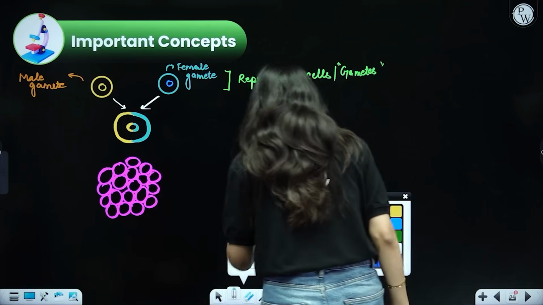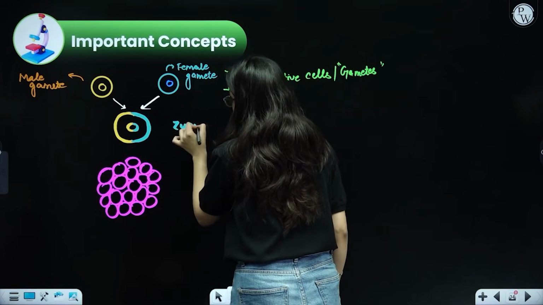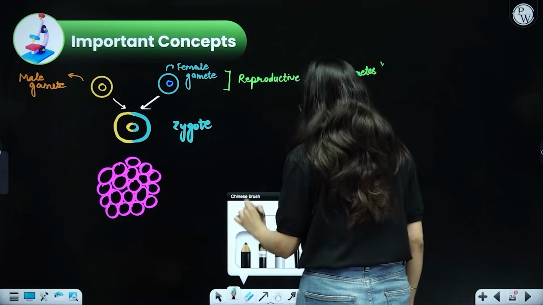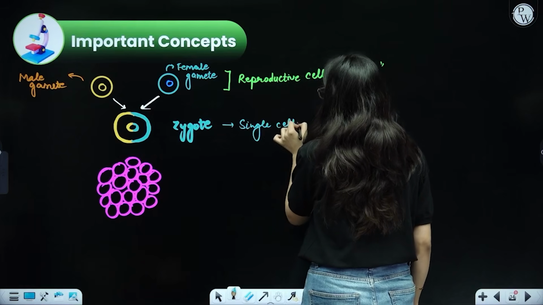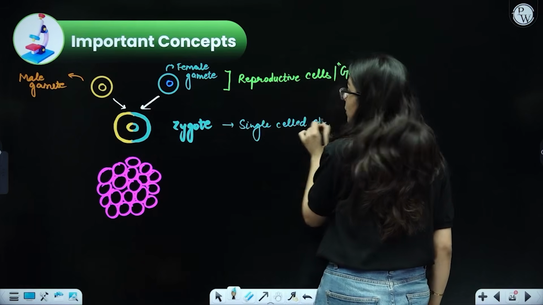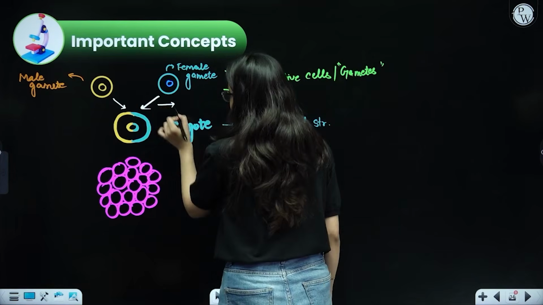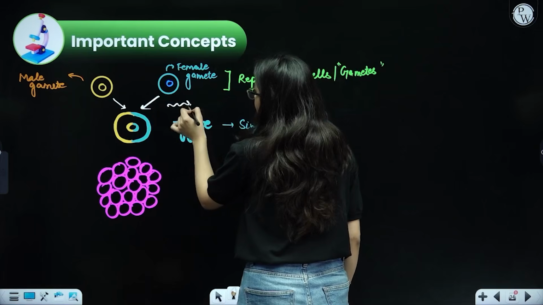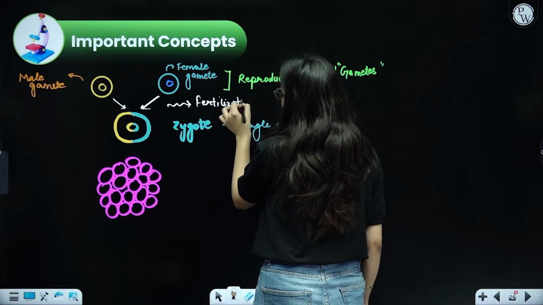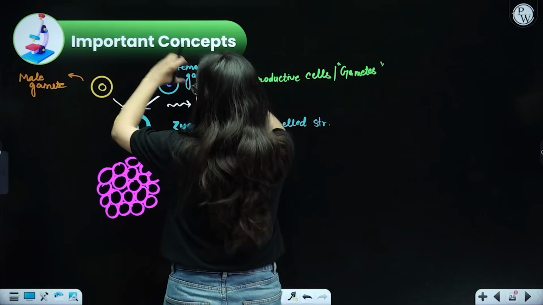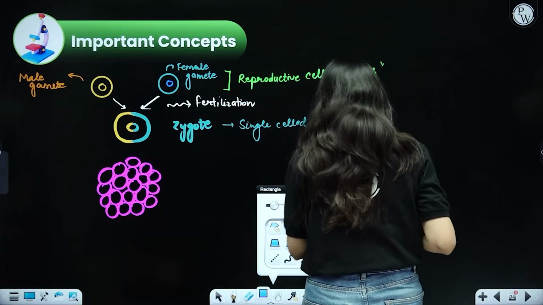Beta, this one single cell is called a zygote. This is a single celled structure. And how did it form? By the fusion or fertilization of the male and the female gamete. Fusion or fertilization beta means simply that both the things got attached together. So this is called fertilization. When the gametes were formed by the male and by the female, the male gamete and female gamete fertilized to form a single cell structure that is called a zygote.